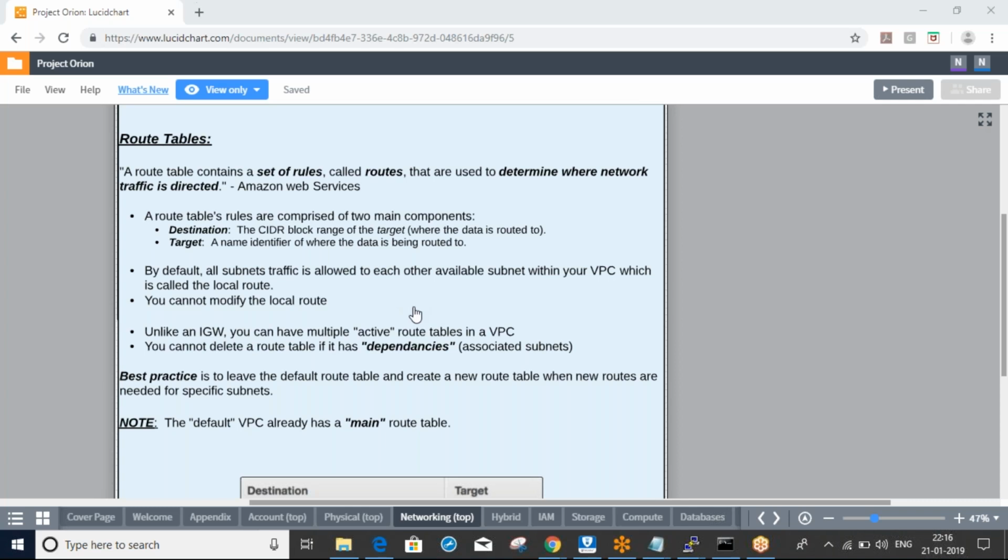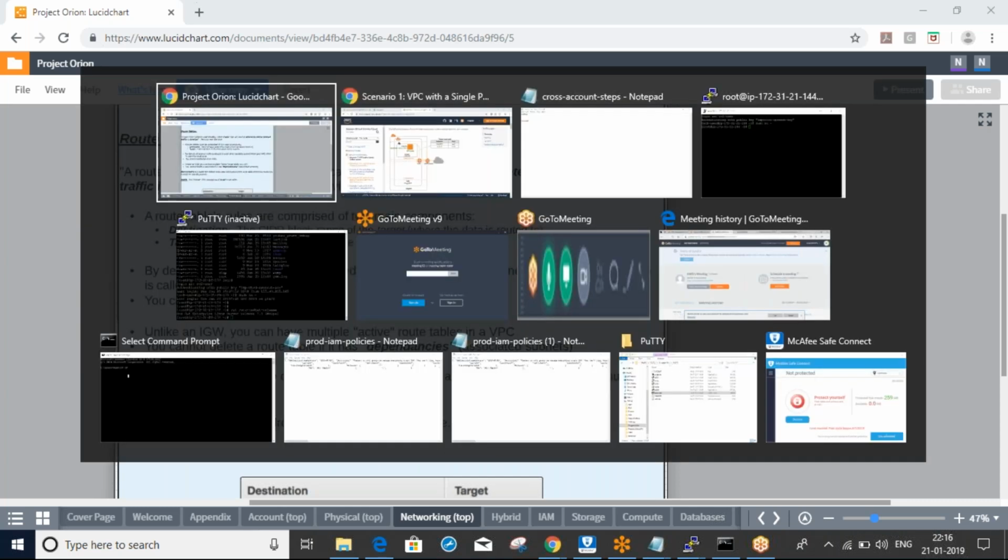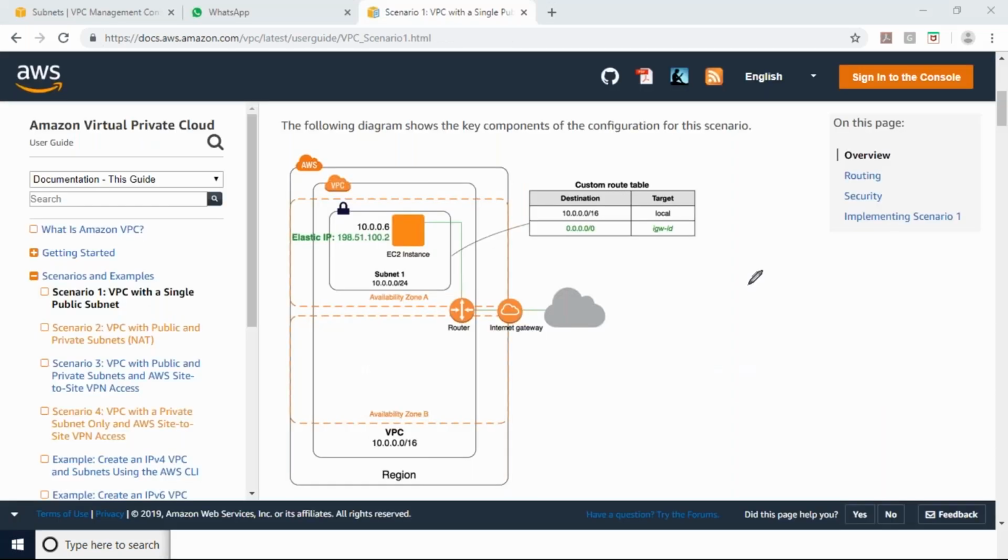Okay, any questions here? No, okay. So now we know what is the region. Now we know what is the VPC. Now we know what is the subnet. Now we know what is the internet gateway. Now we know what is the route table. Any questions in these components? Not so far. There is confusion about route table, but when we see practically, I will understand. Okay, right.